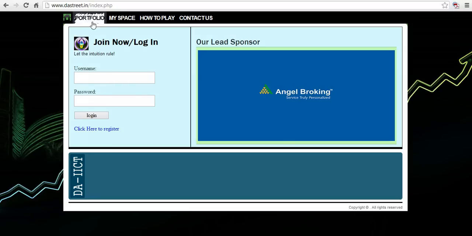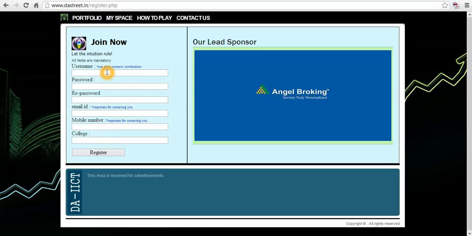First of all, as you must have noticed, the links are disabled until you log in or register. You can register by clicking here. Take an alphanumeric combination so that your username is unique.